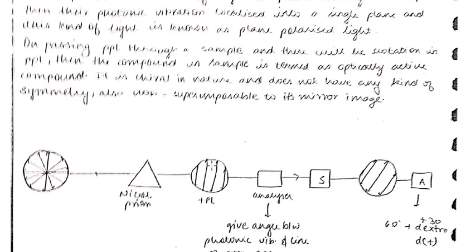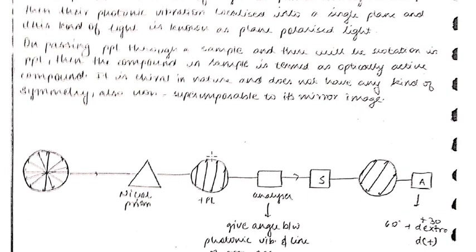If the light has photons with photonic vibration in one plane only, then it is known as plane polarized light. The light which has photonic vibration located in one plane only is known as plane polarized light. From a source, light comes out with photons vibrating in every plane. But when this light is allowed to pass through the Nicol prism, the photonic vibrations are localized in one plane, and it is known as plane polarized light.